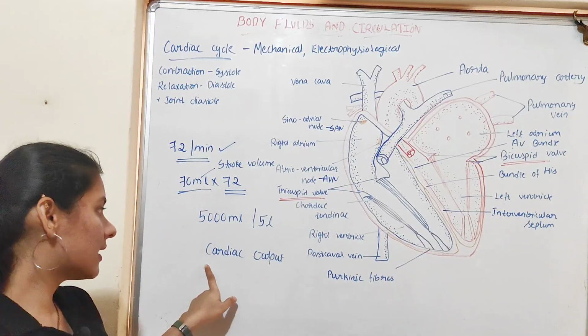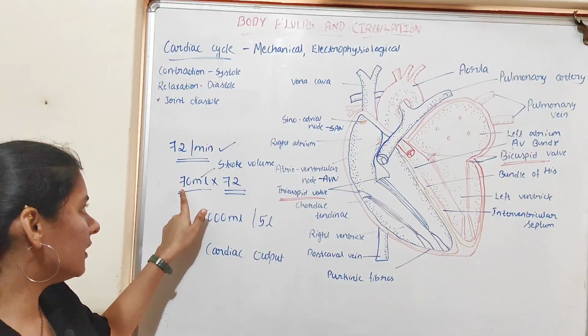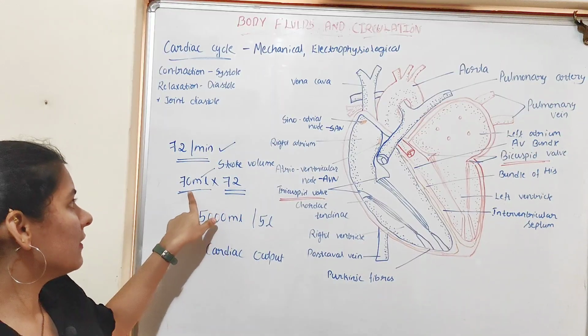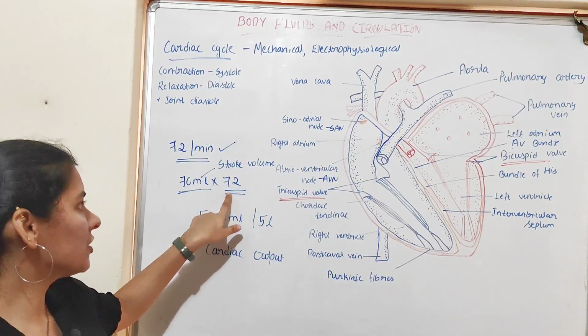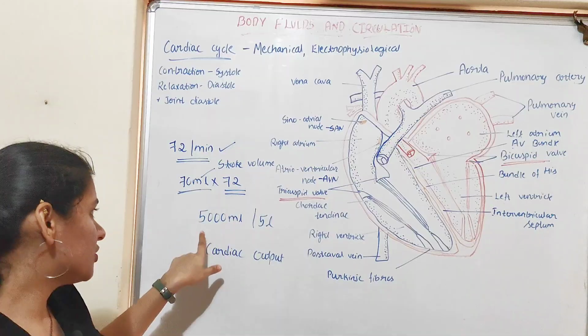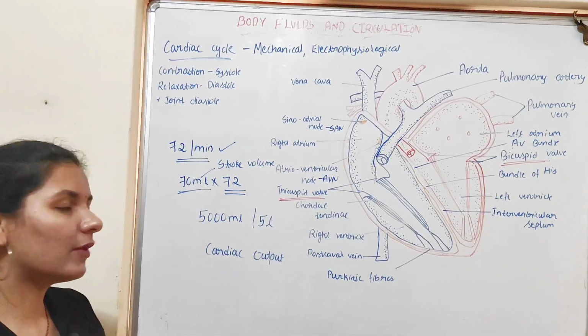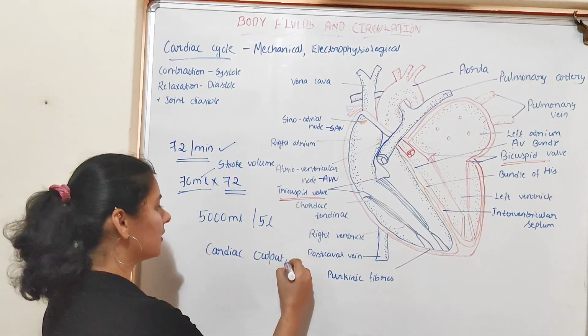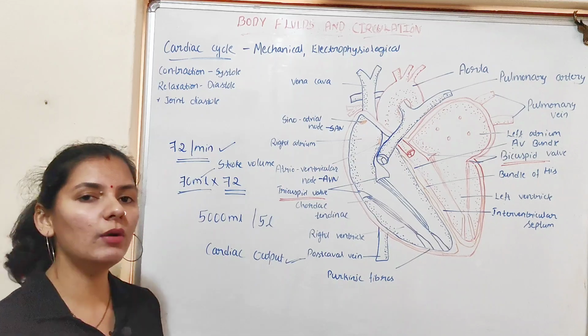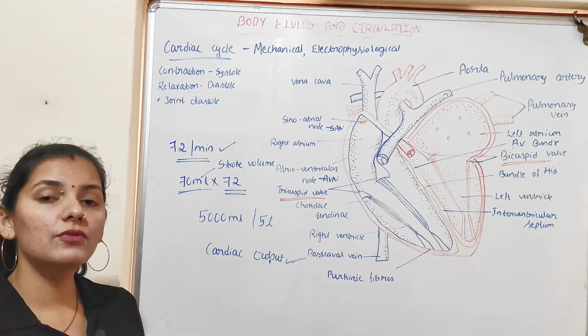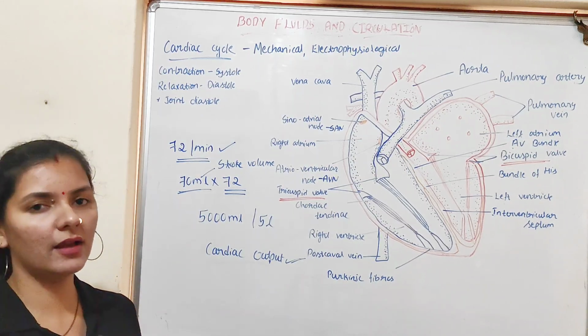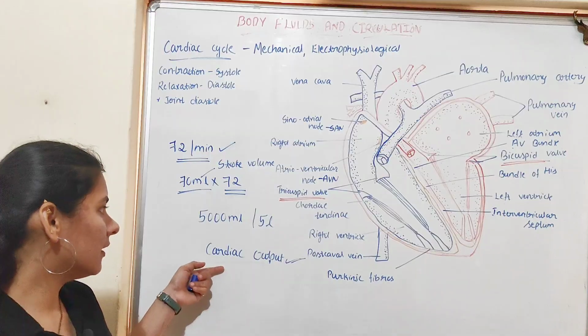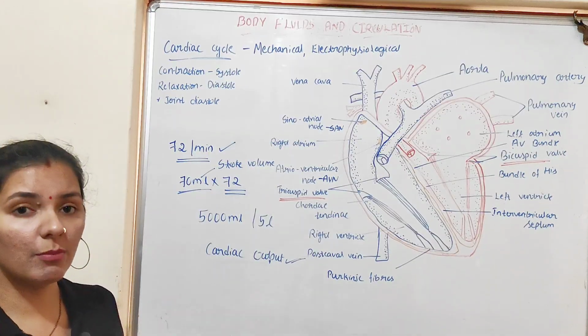So the cardiac output is 70 ml, that is stroke volume, into 72 times per minute, which is approximately 5 liters or 5000 ml. Anyhow, it depends on the individual. For example, if you take an athlete, their heartbeat will be more, and obviously their cardiac output also will be more.